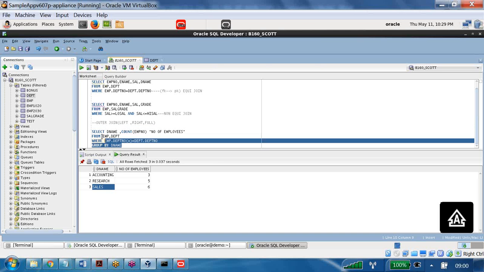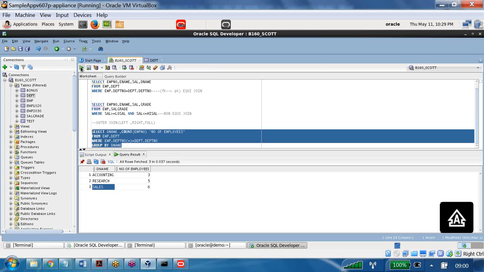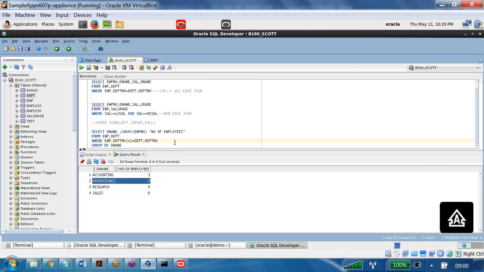Then if you execute it, we get operations. Whatever join I created here, is it a left outer join or right outer join? Right outer join. Excellent. From the right side table we take all the data. From which table are we taking all the data? From the department table.